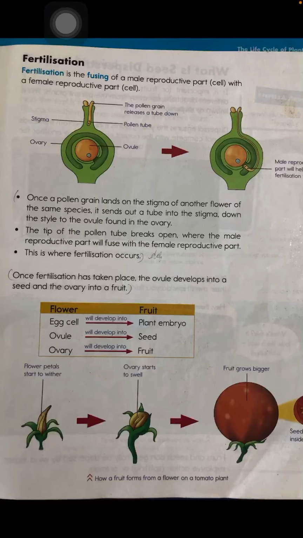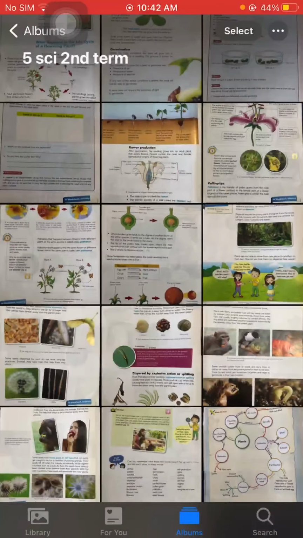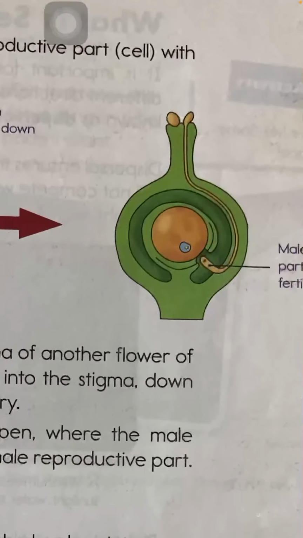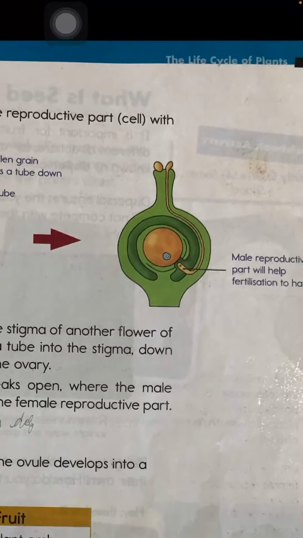Before going to fertilization, we have to know about pollen grains. We have knowledge about the egg, or ovule, or ovary. We know the different parts of the flower, particularly the female organ. Here you are seeing a female organ. The first part is called stigma, the other tube-like structure is called style, and the whole swollen part is called ovary.